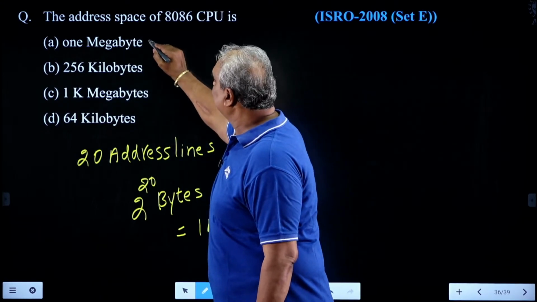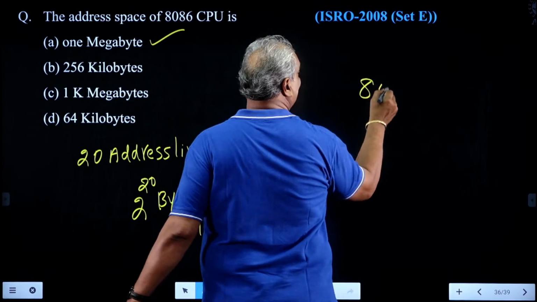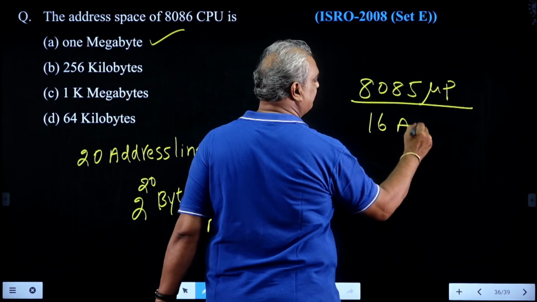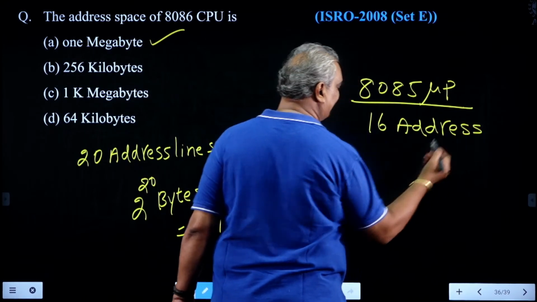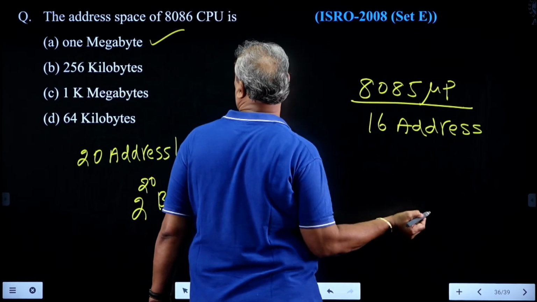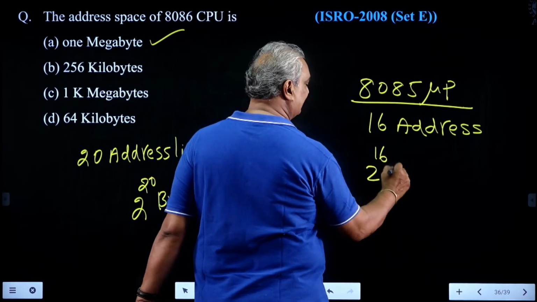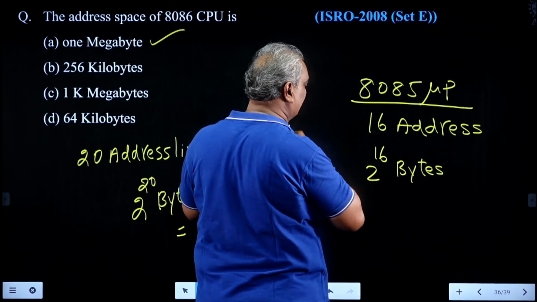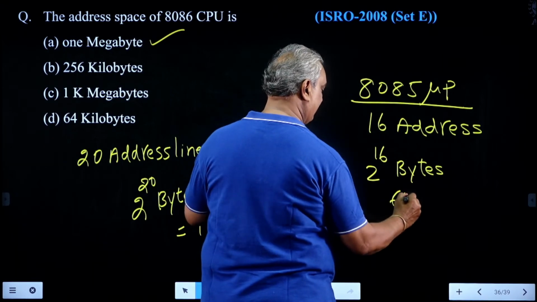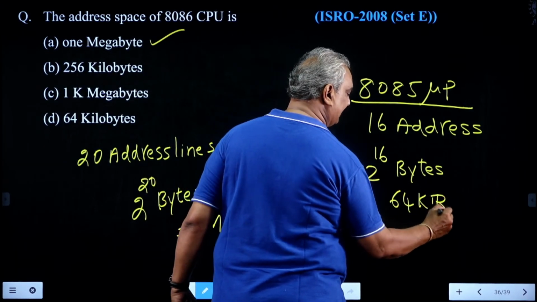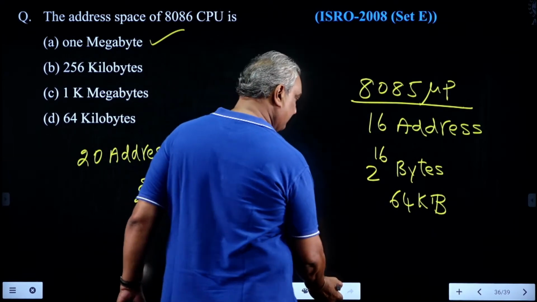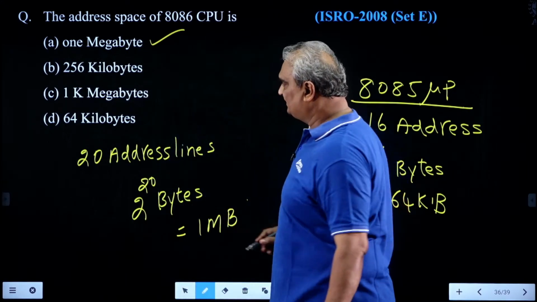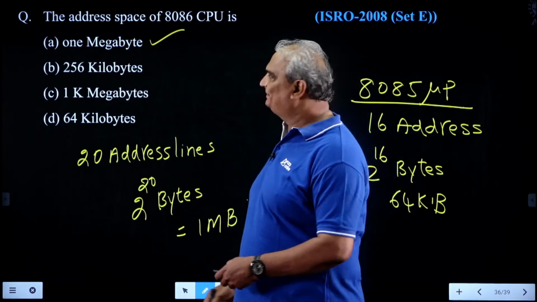So the answer is A, whereas the 8085 microprocessor has 16 address lines. It also uses byte addressable memory. So the data storage capacity, meaning address space, is 2 power 16 bytes, which is 64 kilobytes. If the question was given for 8085, the answer is 64 kilobytes, but for 8086 the answer is 1 megabyte.